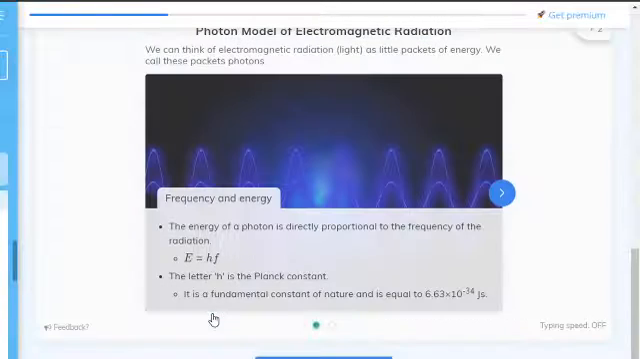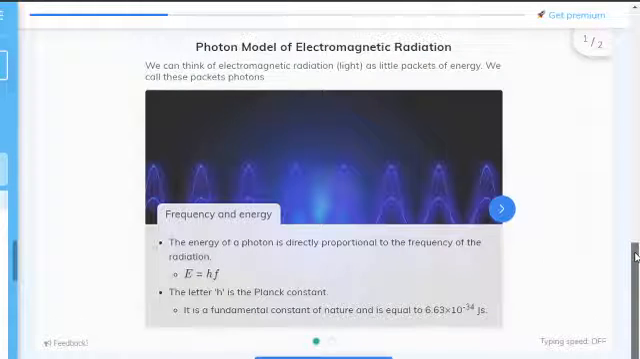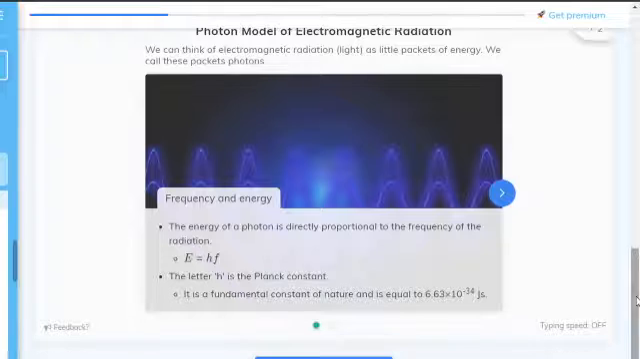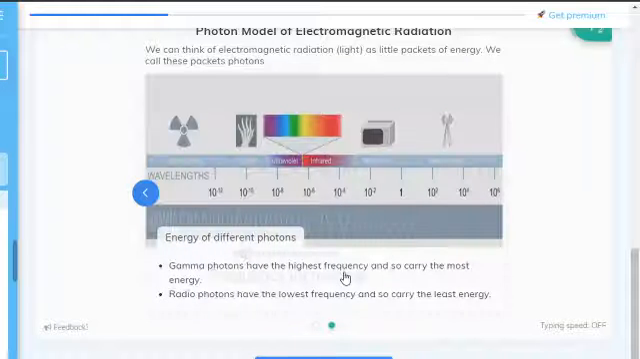So, photon models of electromagnetic radiation. Electromagnetic radiation is little packets of energy. These packets of energy we call photons. So, frequency and energy: the equation for energy is Planck's constant times frequency. Planck's constant is 6.63 times 10 to the minus 34.